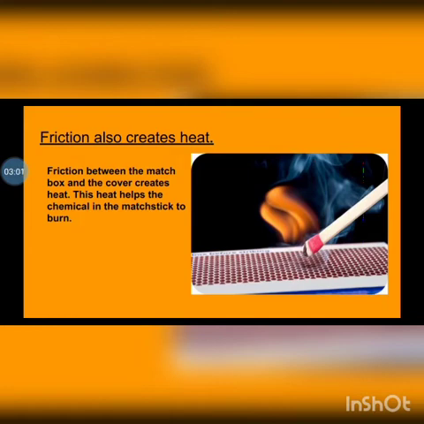Friction also creates heat. When two surfaces are rubbing against each other, they also create heat because of friction. This is how, when you take a matchstick and rub it against the side of the matchbox, you get fire, because the friction between the matchstick and the side of the box helps the chemical to burn, and this is how we can actually use a matchstick.